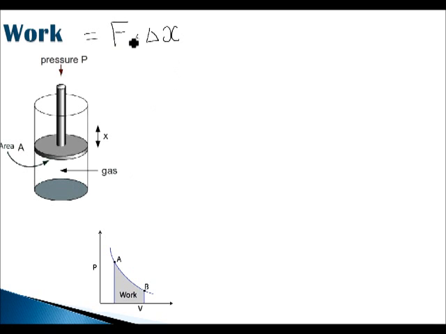Okay, so this is the definition of the work. Now let's say that we are exerting a force on a gas via a frictionless piston. Okay, so the piston, there's a pressure that comes down. This piston has a cross-sectional area of A, and it is displaced a distance delta x.